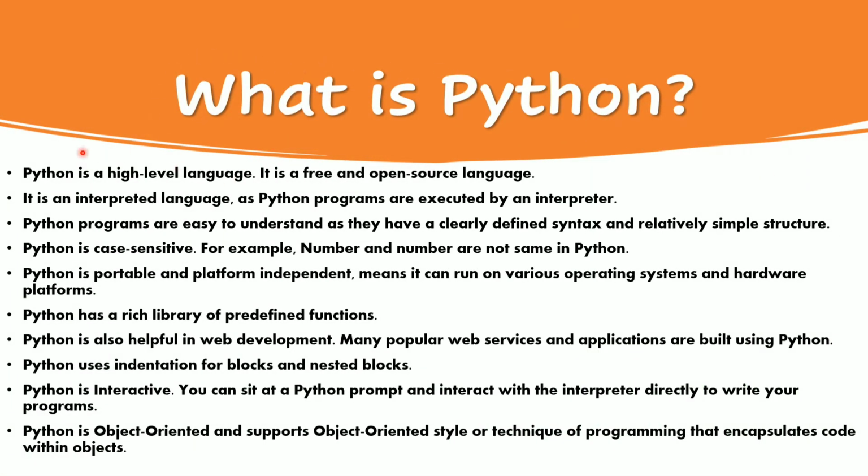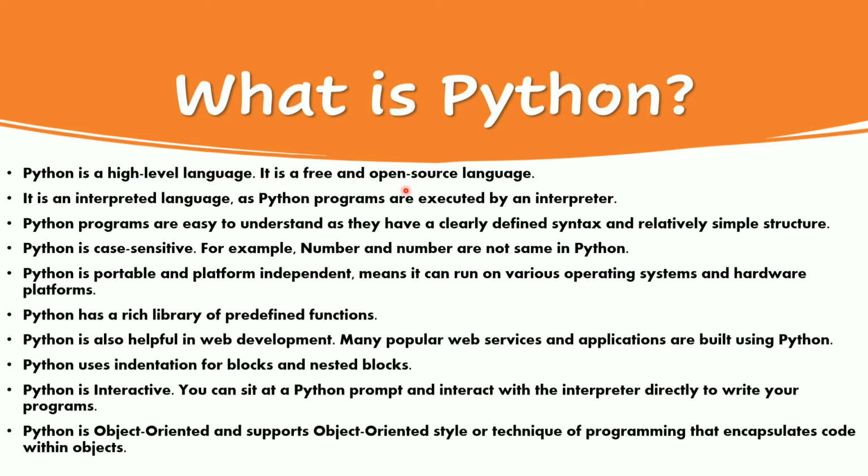First, what is Python? Python is a high-level language. There are three types of languages: binary language, assembly language, and high-level languages. We all know about binary language. It consists of zeros and ones which only computers can understand, and assembly language is a language which both humans and computers can understand, but it's a bit tougher for humans to understand. And high-level language is very easy for humans to understand, and it's an English language.